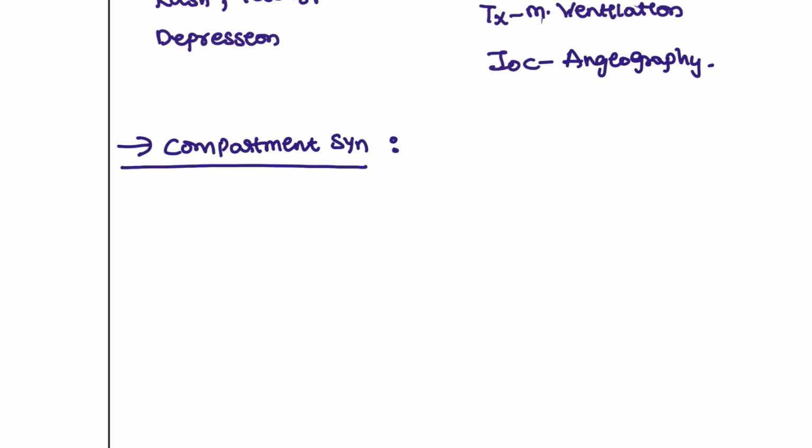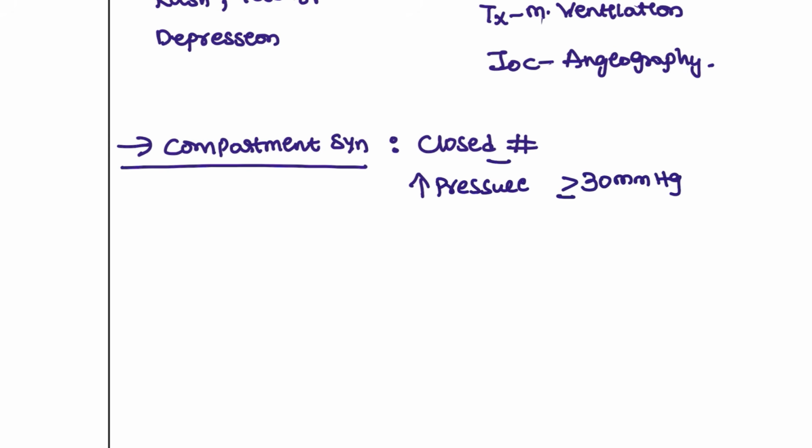What happens when the patient is suffering from compartment syndrome? Compartment syndrome is always a closed fracture. If it is an open fracture, we cannot say this, because there is no pressure, right? So compartment syndrome is increased pressure inside the closed spaces, due to a closed fracture. How much pressure has to be noted so that the patient is suffering from compartment syndrome? That is 30 mmHg, at least equal to or more than 30 mmHg. Then we have to say that the patient is suffering from compartment syndrome.